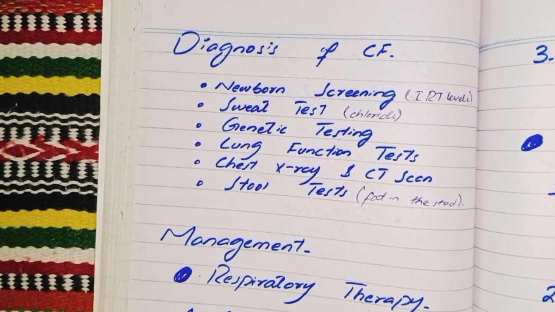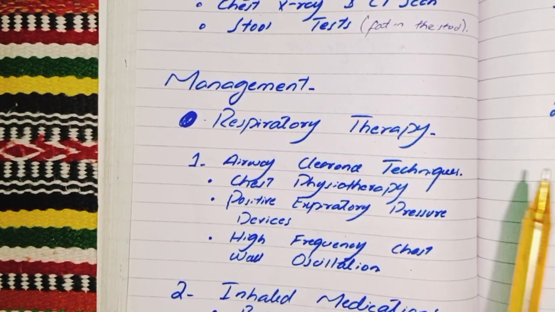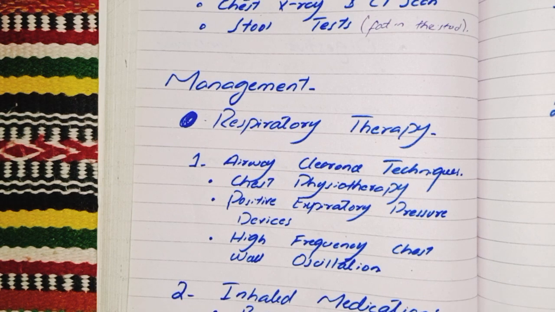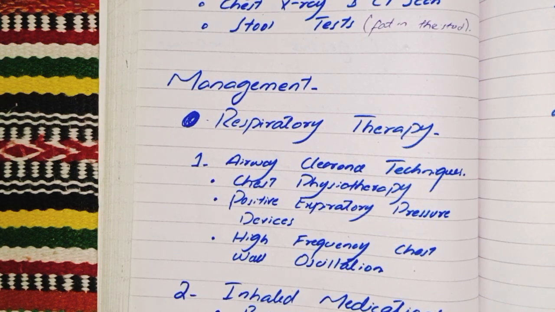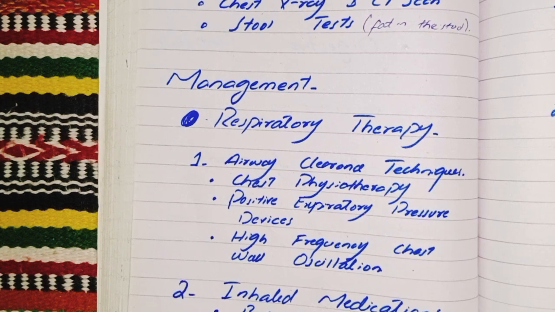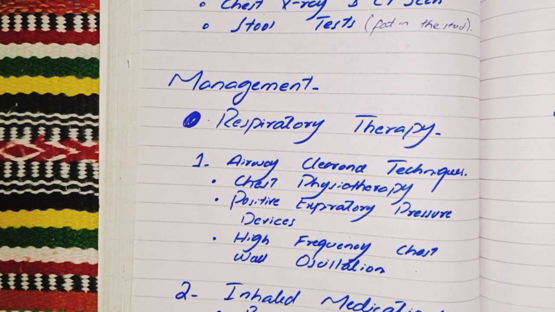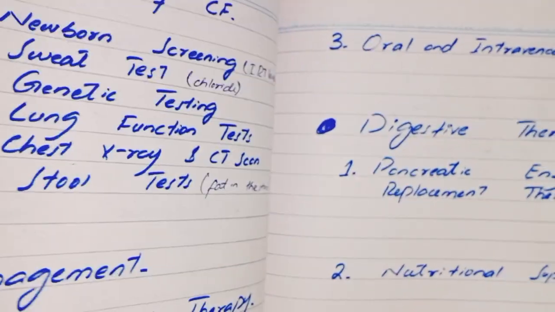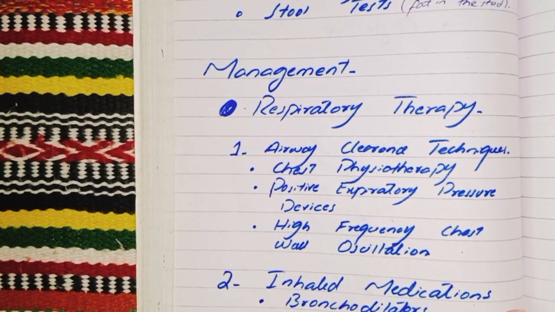Our next and most important section is management. How do we manage cystic fibrosis? The management involves two main systems: respiratory therapy and digestive therapy. First, we discuss respiratory therapy.